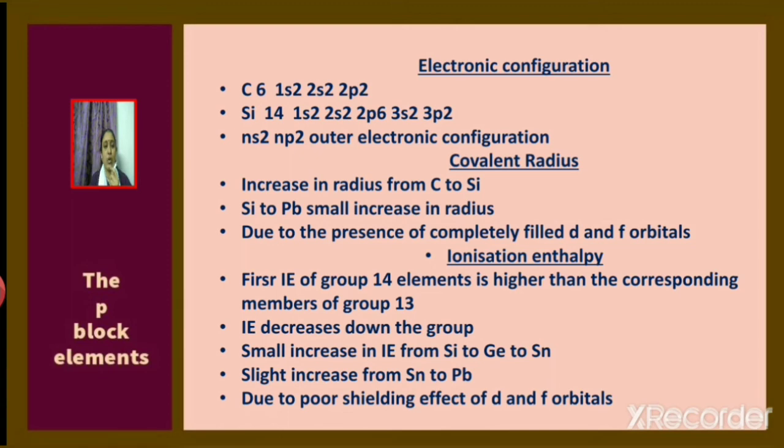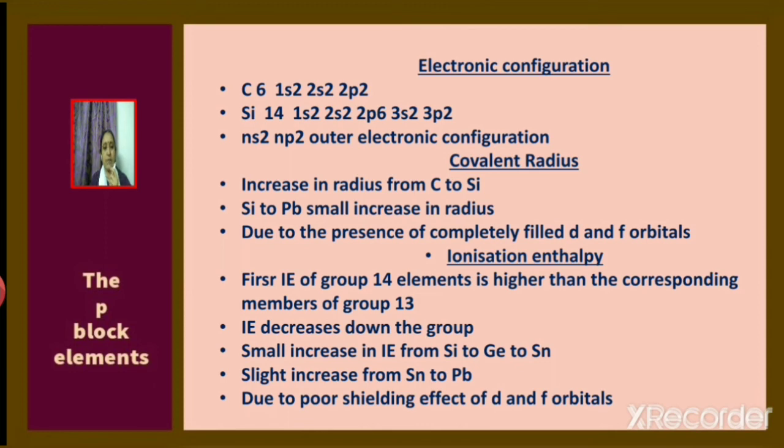Now consider covalent radius. There is an increase in radius as we move from carbon to silicon. We know that as we move down the group, atomic radius increases. So as we move from carbon to silicon, there is an increase in atomic radius. But there is only a small increase in the radius as we move from silicon to lead. What is it due to? It is due to the presence of completely filled d and f orbitals.